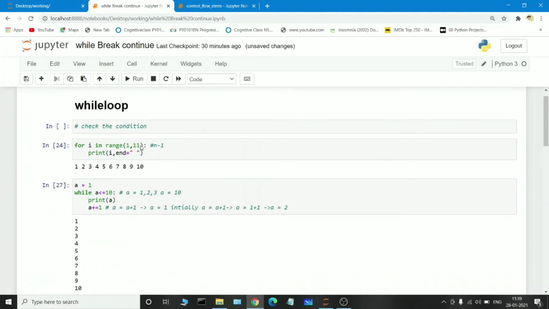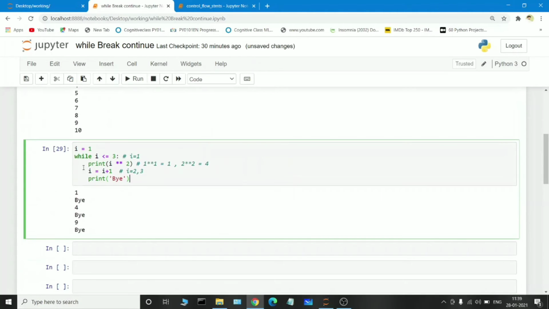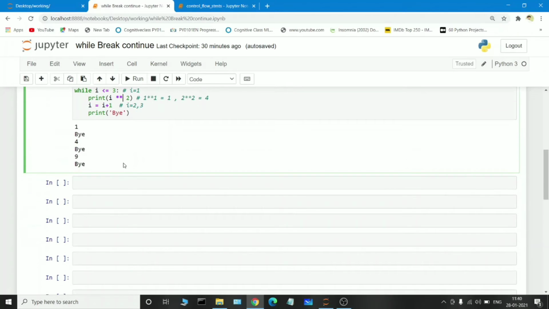So this is how the while loop works. It will check the condition, and if the condition is true, it will go inside and execute the logic that we have written. The loop will be repeated until the condition is terminated. This is how the while loop works. So going on to another topic, which means the break condition.